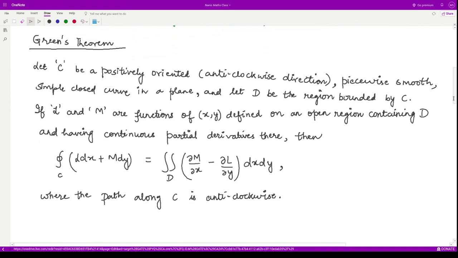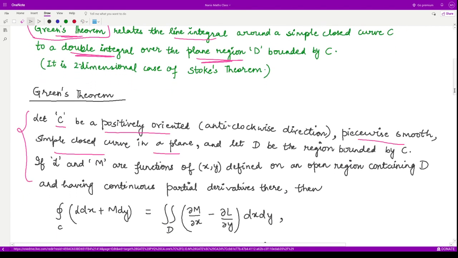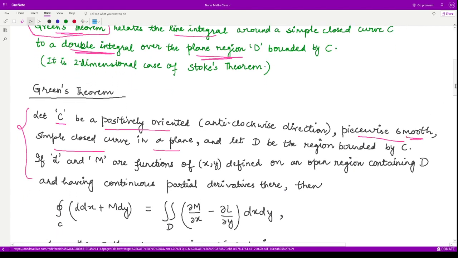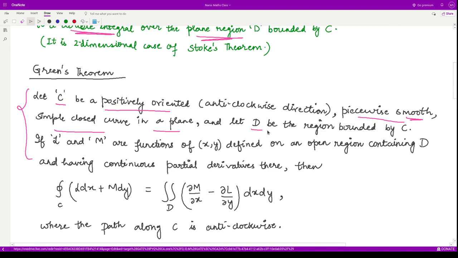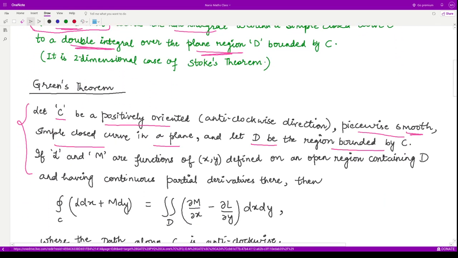The exact statement is that these are all the assumptions. What are they? They are saying C be the positively oriented, piecewise smooth, simple closed curve in a plane. So we have all these conditions satisfied. This is a simple closed curve, positively oriented, and it is smooth as well, right? Moreover, they are saying D be the region bounded by C. So we have this particular region which is bounded by this curve C, right? So this condition is also satisfied.